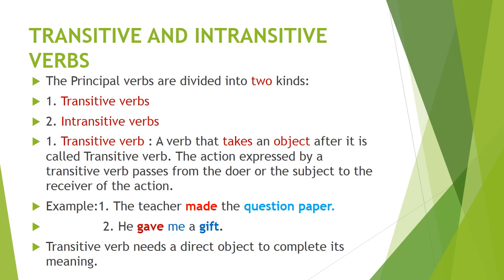Transitive and intransitive verbs. Principal verbs are divided into two kinds: transitive verbs and intransitive verbs. A verb that takes an object after it is called a transitive verb. The action expressed by a transitive verb passes from the doer or the subject to the receiver of the action. For example, the teacher made the question paper. He gave me a gift. Here, made and gave are the transitive verbs which are followed by an object. A transitive verb needs a direct object to complete its meaning.